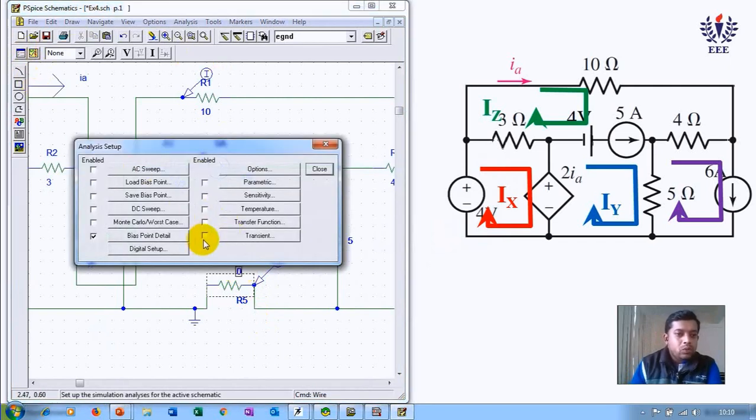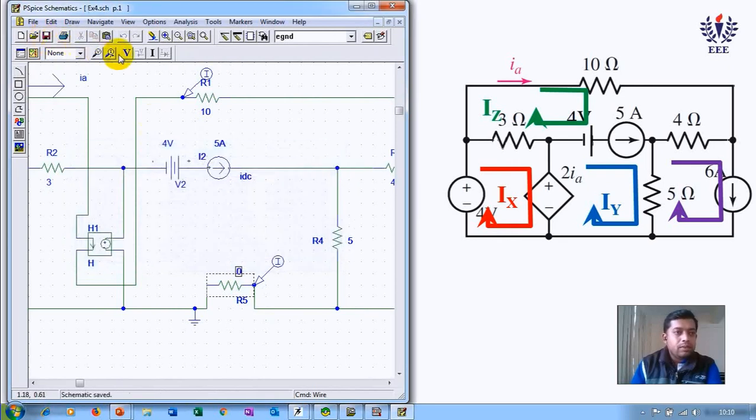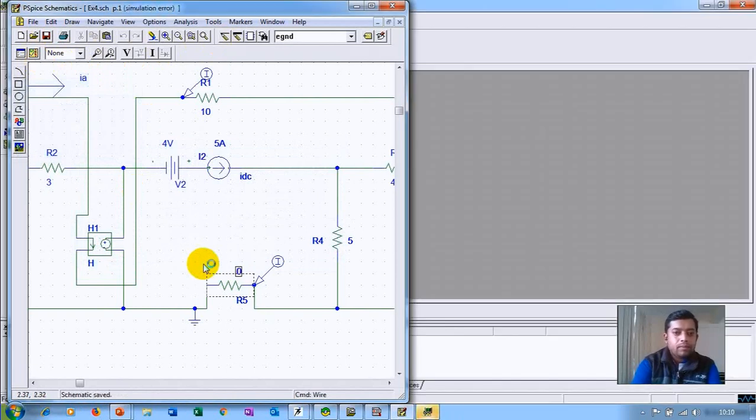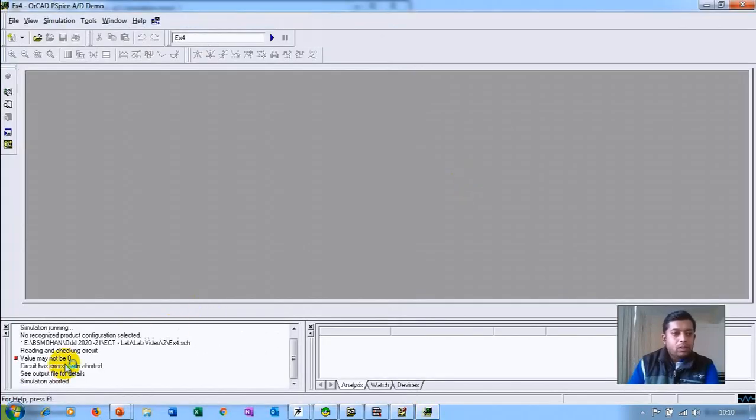Let me do that. So you have to click on transient. As this is DC, we need not worry about the time period, because any value remains constant. So let us save and let us simulate. You can see here, it says value may not be 0.